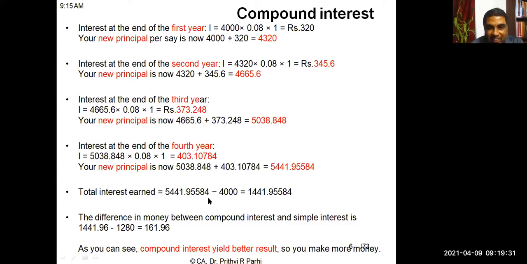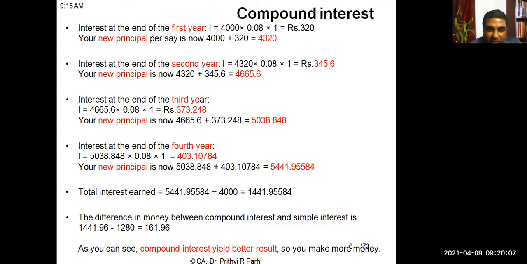Okay, so total interest earned, how much is earned, you can calculate, right? So this comes to 1,441.95, which is the total interest. This is more than the interest of 1,280, which is calculated under simple interest, isn't it? So 161.95 extra interest is computed here when we are compounding it on annual basis.